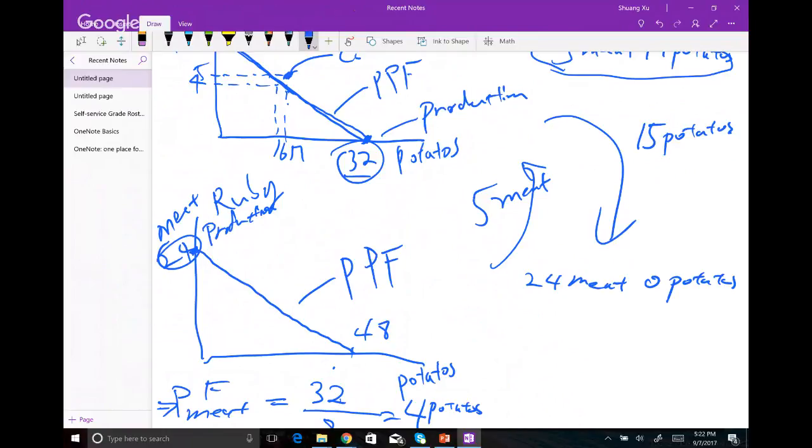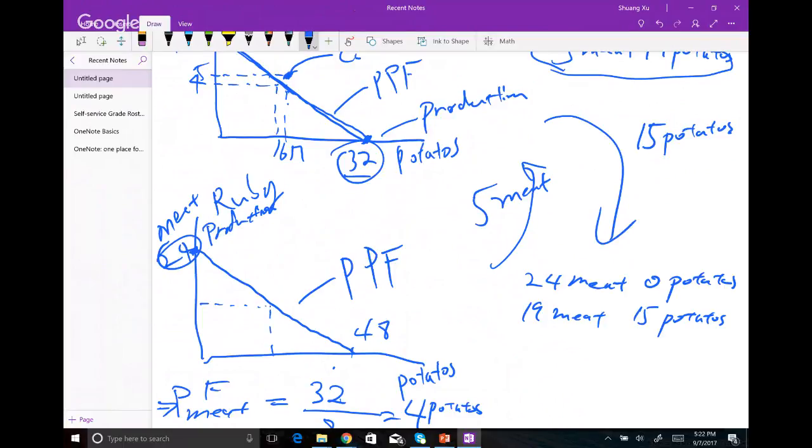We're going to send 5 pounds away. There will be 19 meat left. And then we're going to receive 15 pounds of potatoes. Now, let's graph this point here. Oh, my graph is not ready to scale, so let me do a half here.